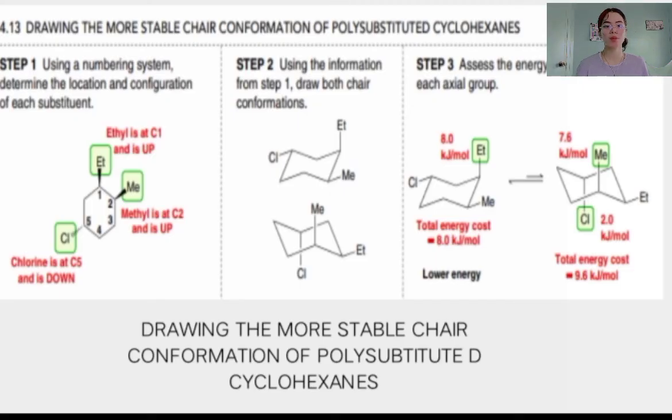Here are the quick examples of drawing the more stable chair conformation of polysubstituted cyclohexanes. First, you need to use the numbering system to determine the location and configuration of each substituent. Second, you need to use the information from step 1 to draw both chair conformations. Lastly, you need to assess the energy cost of each axial group.